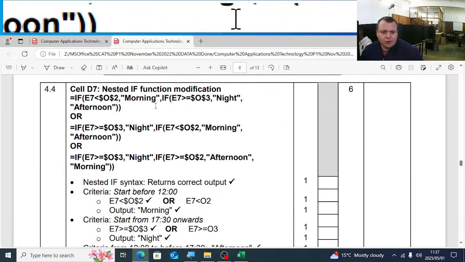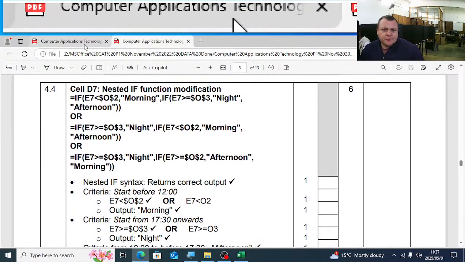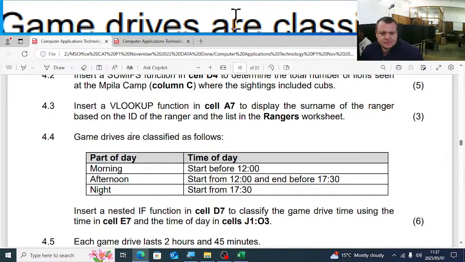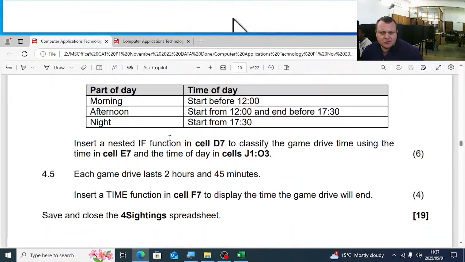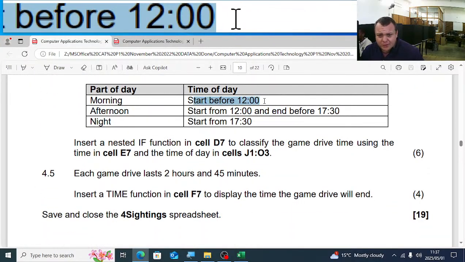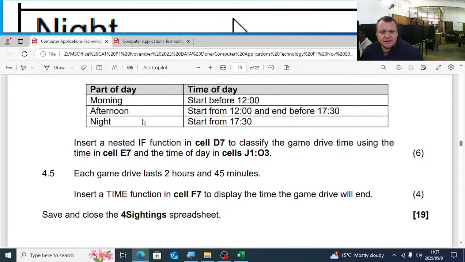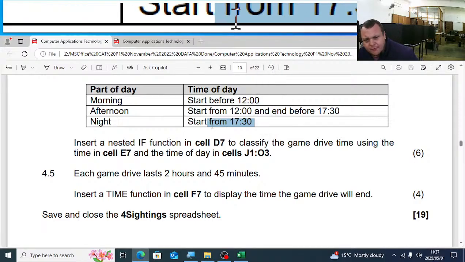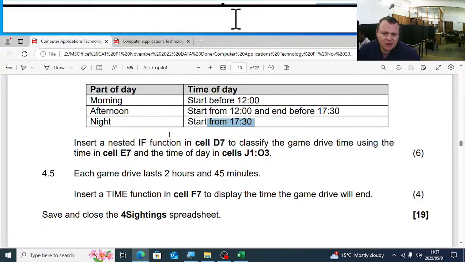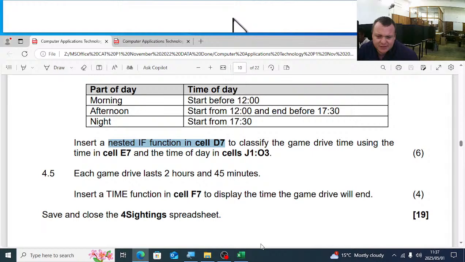Right, question 4.4. Game drives are classified as follows. The mornings start before 12 o'clock. Afternoons is from 12 to 17:30. Nights are from 17:30 onwards. Insert a nested IF function in D3.